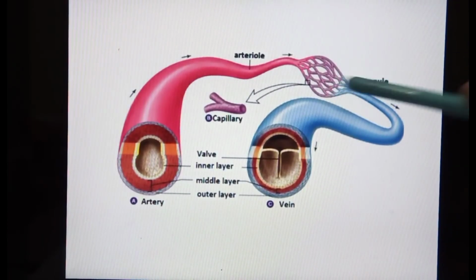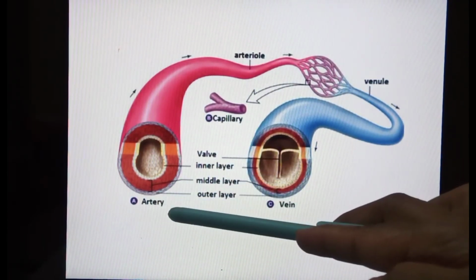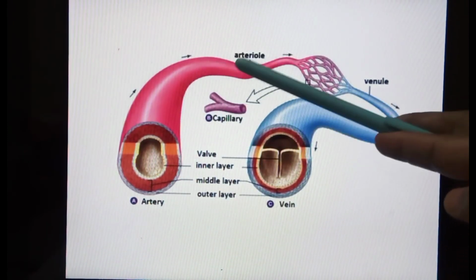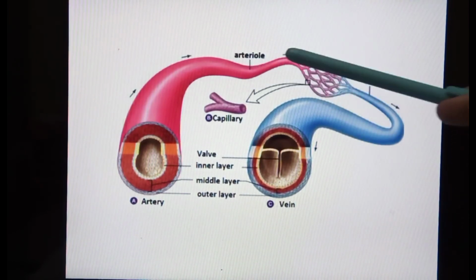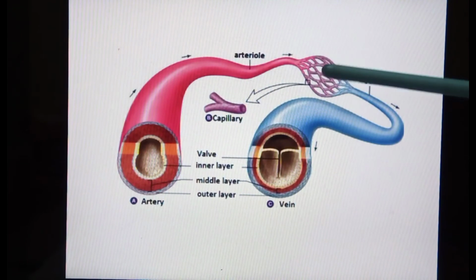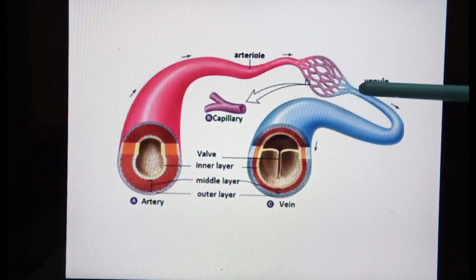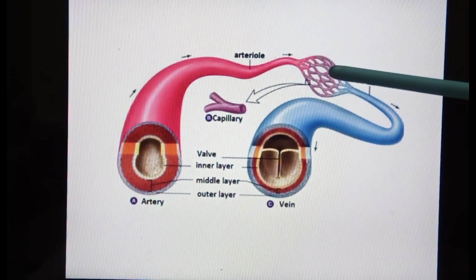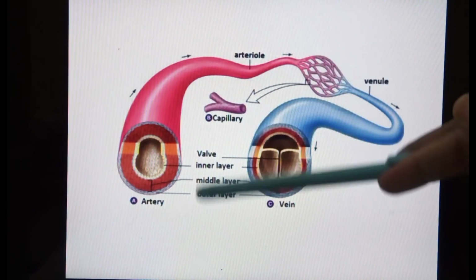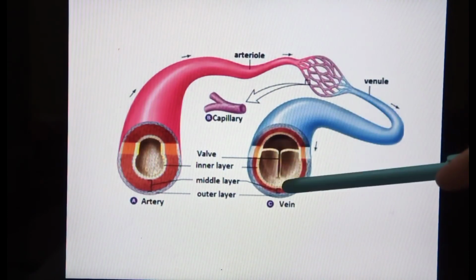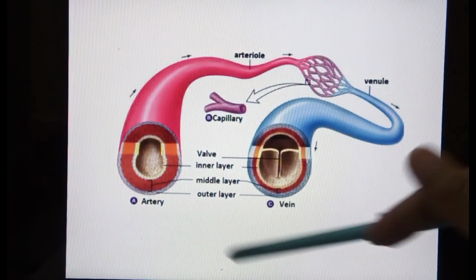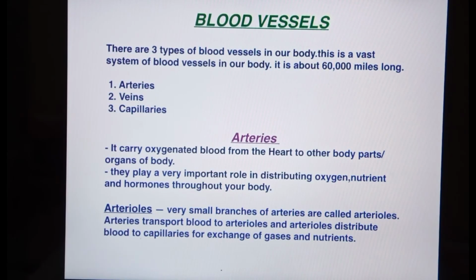Next, this is the structure. This is the artery and this is the vein. These arteries are divided into so many branches. This is called an arteriole, and this arteriole is further divided into so many branches which connect with the venule. This is the venule. So the venule and arteriole are joined, and the junction is called the capillaries. Now the venules connect with the vein, and these arteries and veins connect with the heart. So this is the whole circulatory system of your body: arteries, veins and the capillaries.